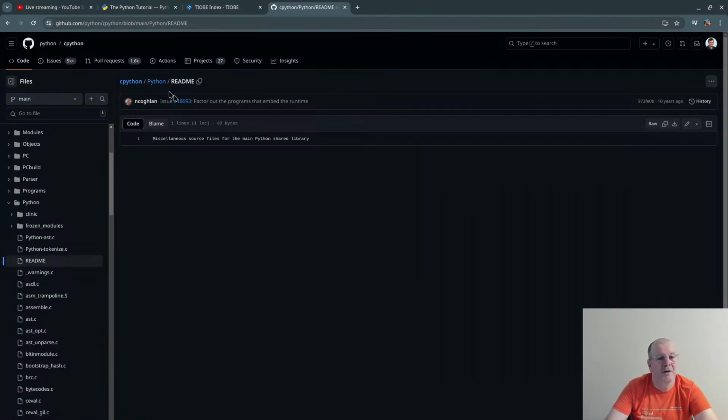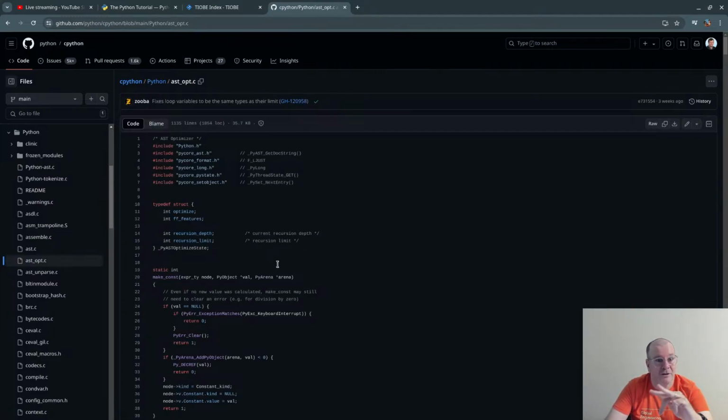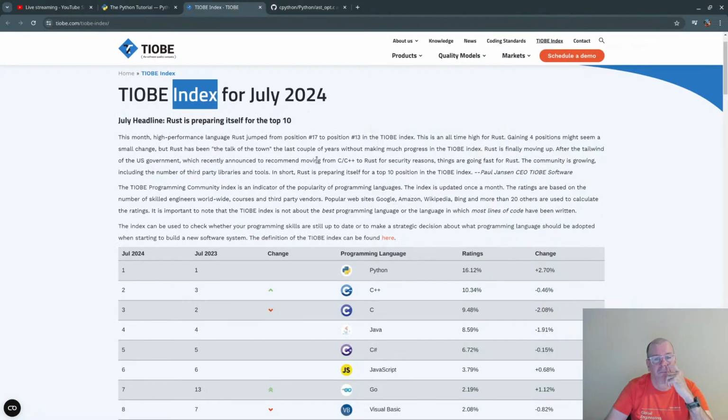Oh, there is nothing much in here. So yeah, I'm just trying to see. As you can see, the extension of those files is .c. So the language was created in C. Do you remember that language, third in this index here? See, so that is one of the most common languages, and depending on what you do, C is the right tool.